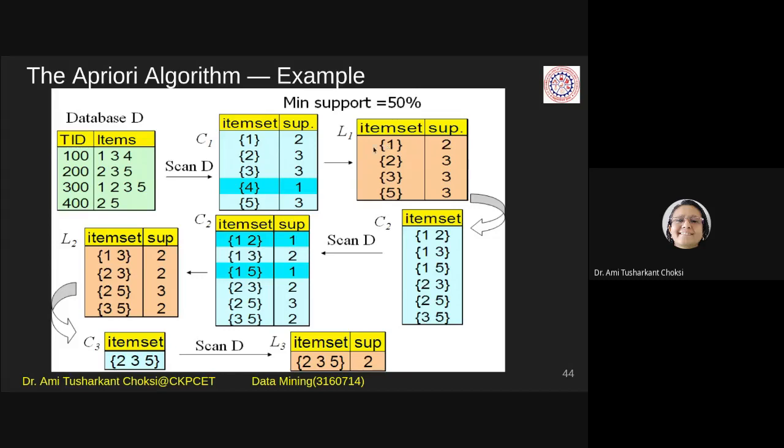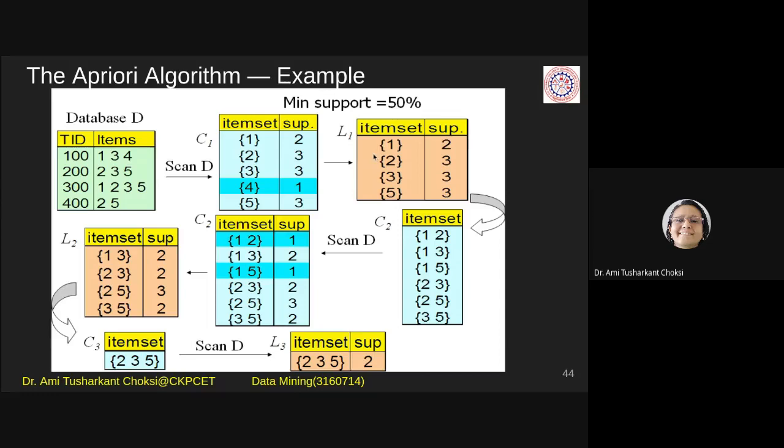For that, we can say if the candidate item sets are greater than or equal to the minimum support, then only we can say they are frequent, right? Then only we can say they are frequent. Fine.